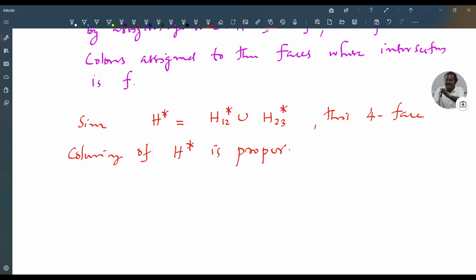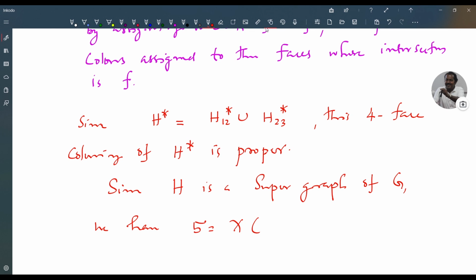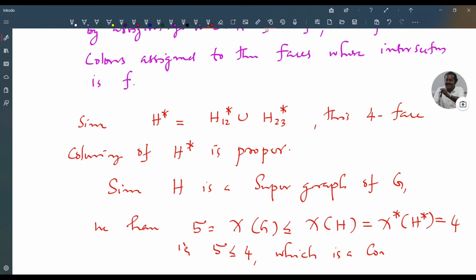Since H is a supergraph of G, we have 5 equal to chi of G, because G is 5-critical. This is less than or equal to chi of H, which is equal to chi star of H star. We have seen that it is at most 4, which is a contradiction. Thus, we are getting 5 less than or equal to 4, which is a contradiction. Therefore, 1 must hold. So this proves 3 implies 1.